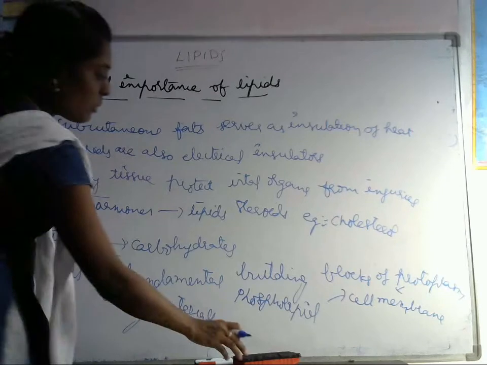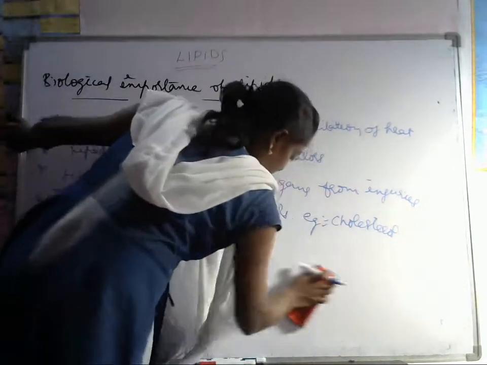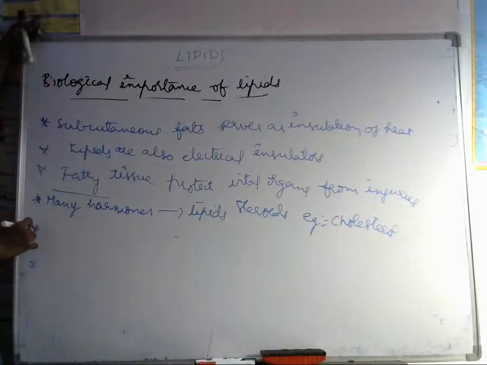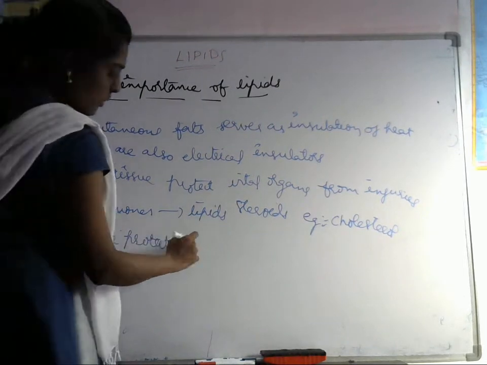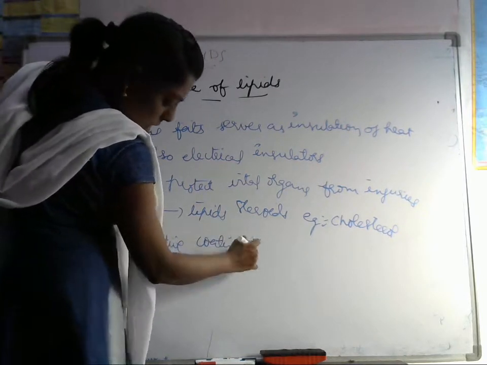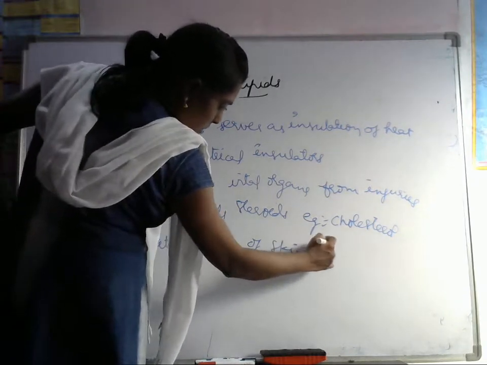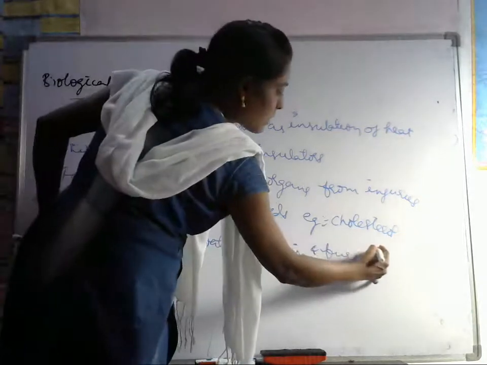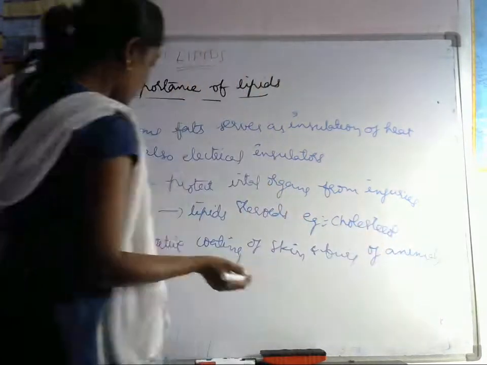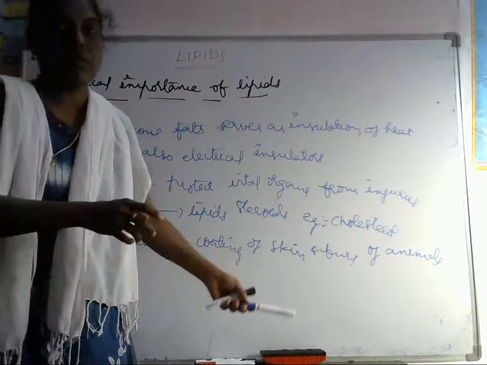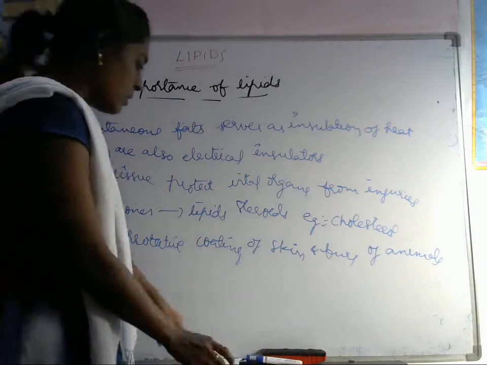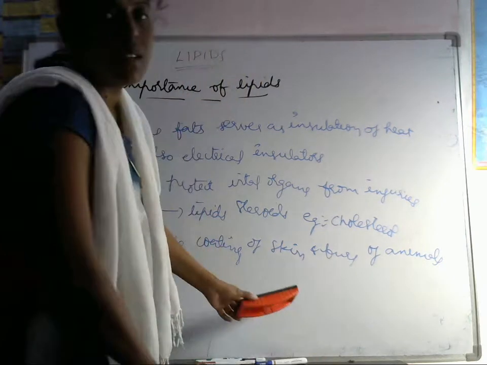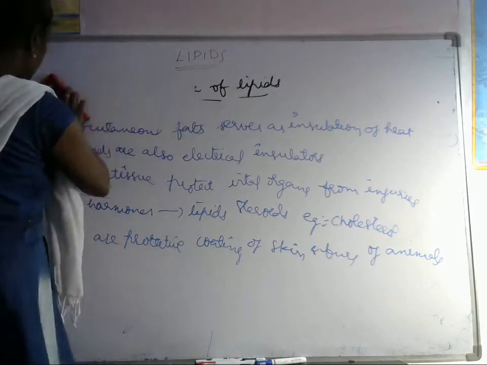And one more important biological importance: waxes are protective coatings of skin and furs of animals. So that is about the biological importance of lipids. Next one is classification.